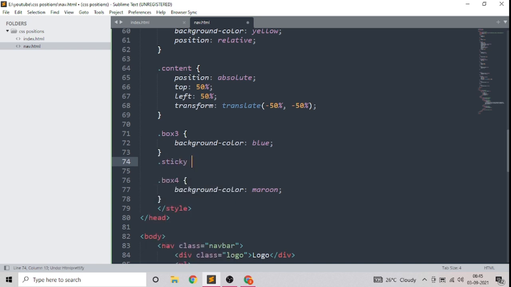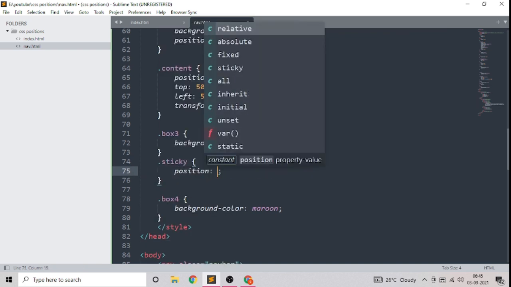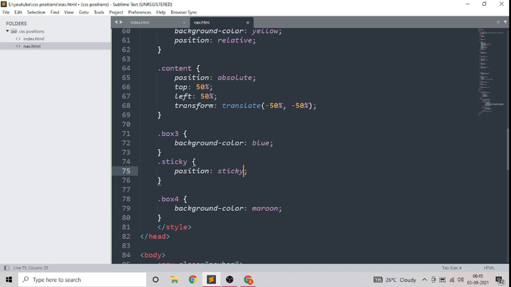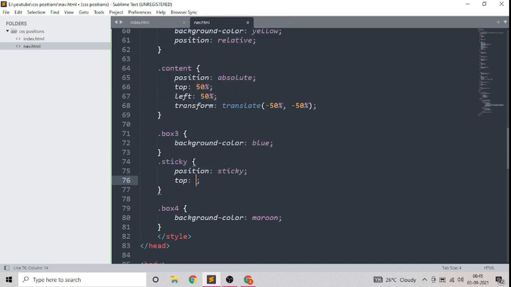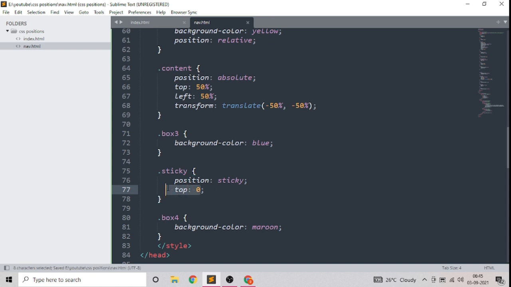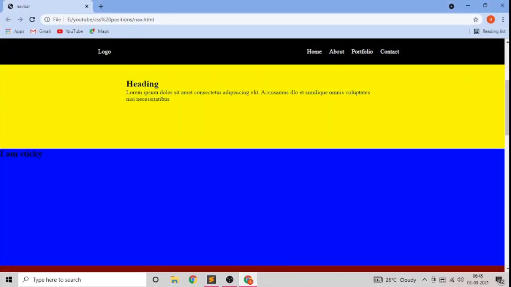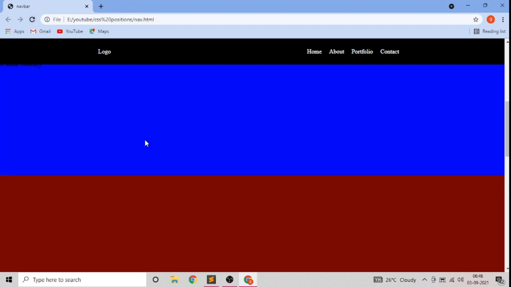Give it position sticky, and give the property top of 0. Now it will always be at top 0 of the parent blue div.